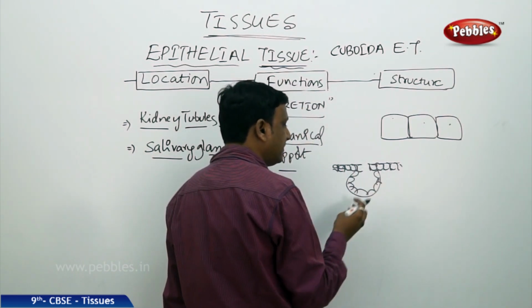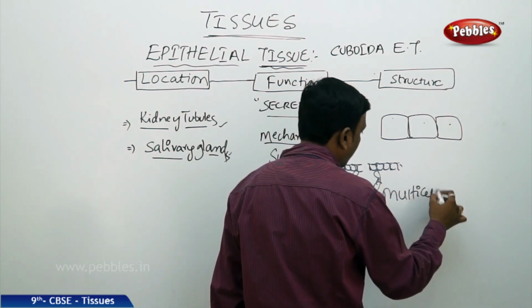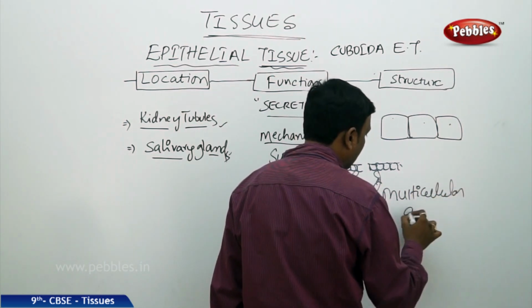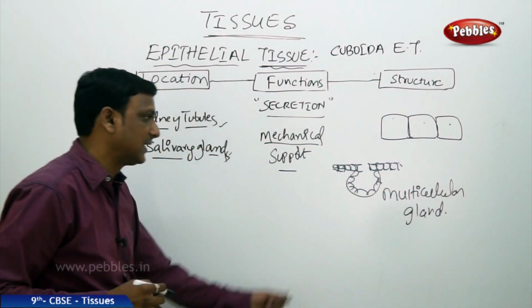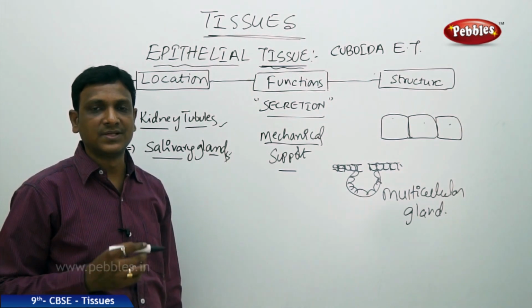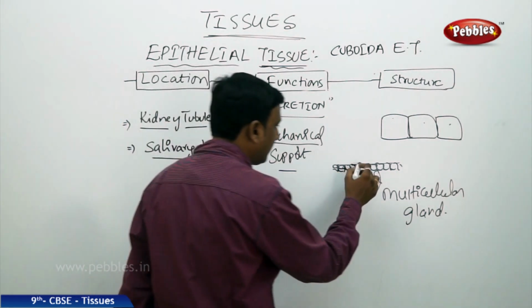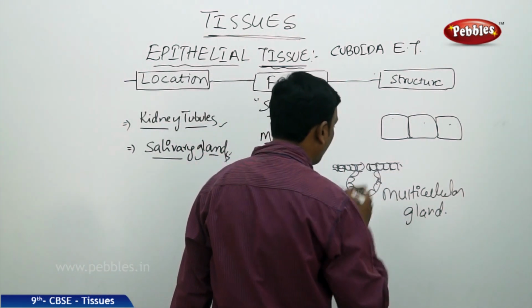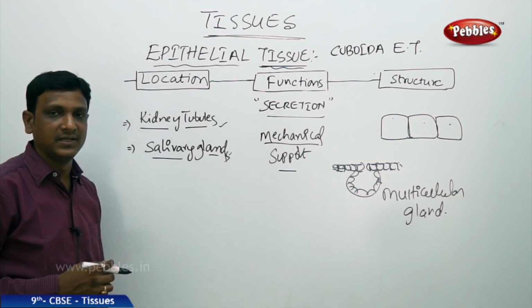They get folded inside and form a multicellular gland. A complete gland is formed by the cuboidal epithelial tissues, a gland which is secretory in function. So sometimes they are specialized. So that is about the cuboidal epithelial tissue.